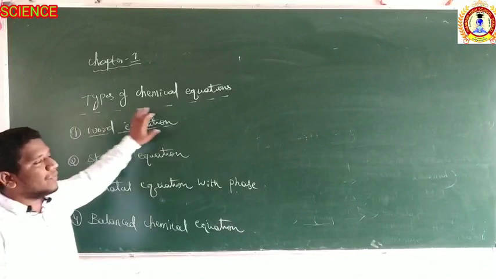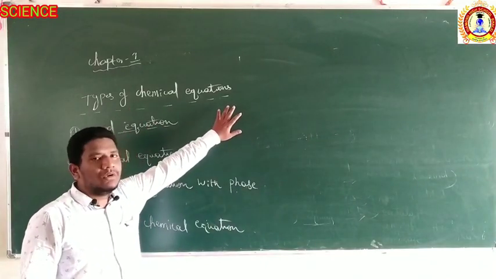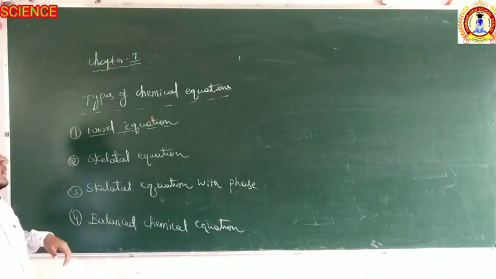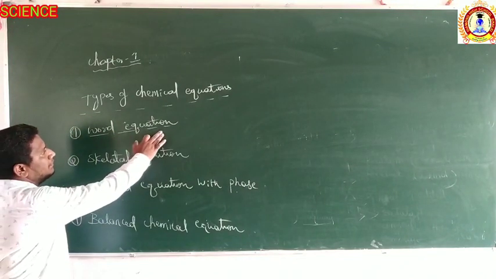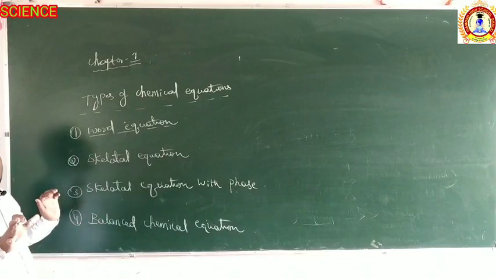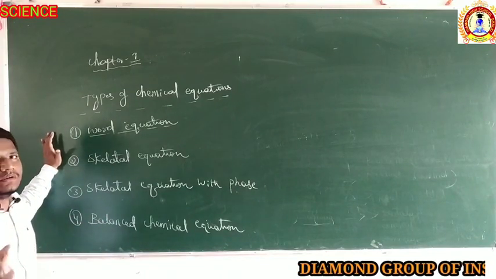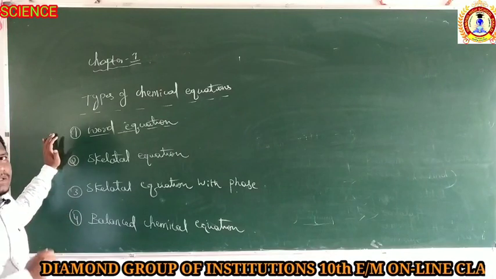Now, what are the types of chemical equations? We learnt what chemical equations are, then what are the types of these chemical equations. The first one is the word equation. If any chemical equation is represented in terms of words, it is known as the word equation.